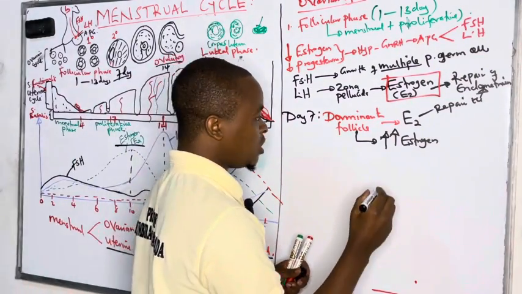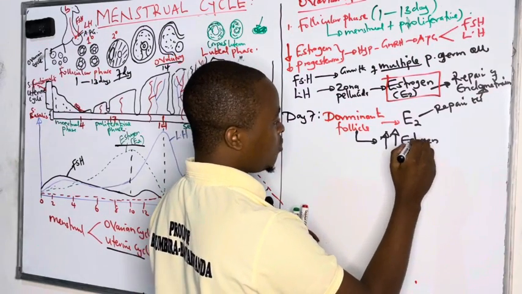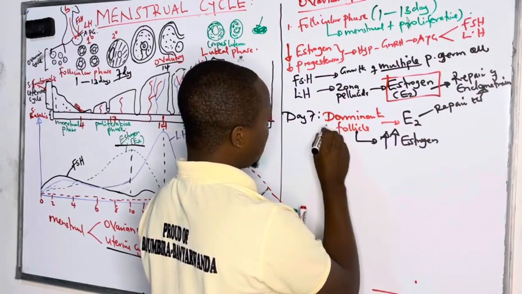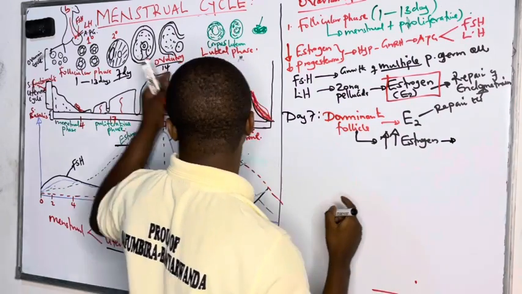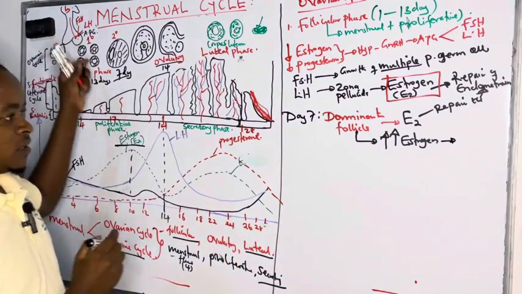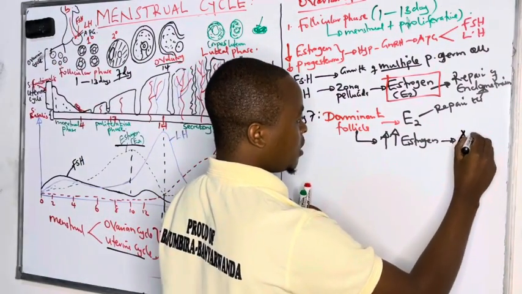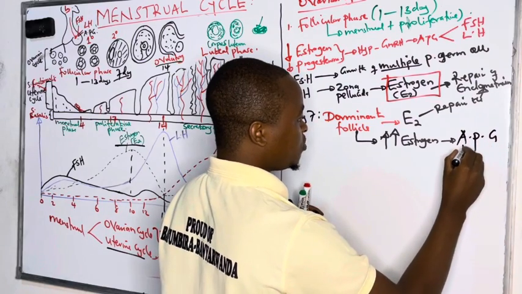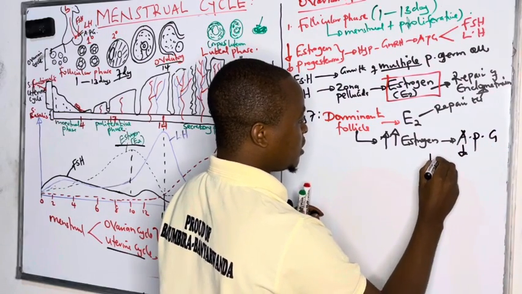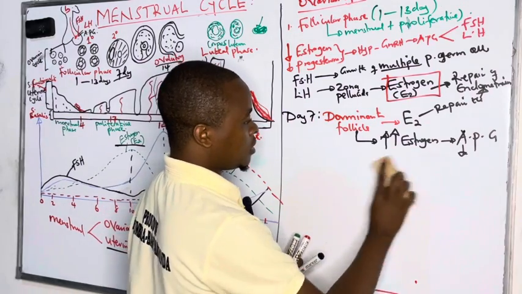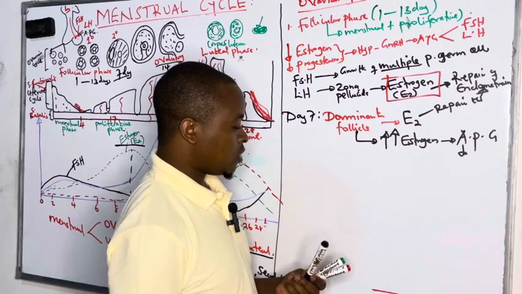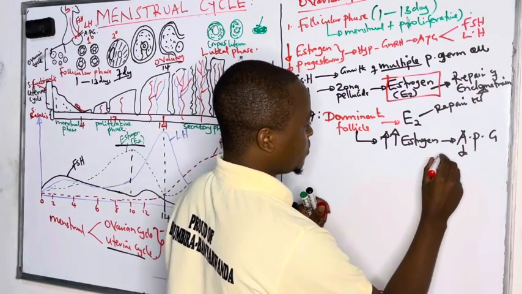They are going to trigger the anterior pituitary gland to produce luteinizing hormone surge.